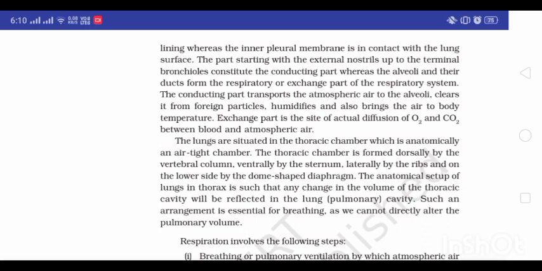The conducting part transports the atmospheric air to the alveoli, clears it from foreign particles, humidifies it, and also brings the air to body temperature. The exchange part is the site of actual diffusion.